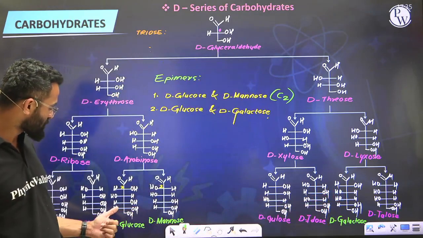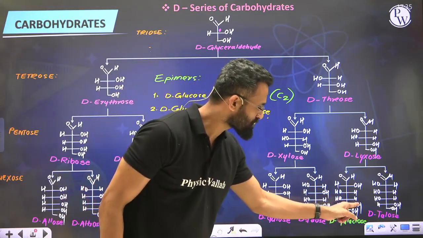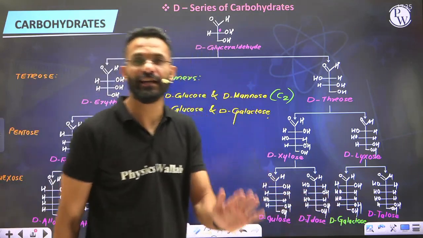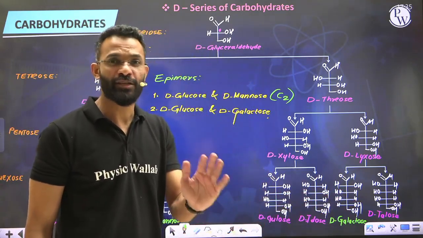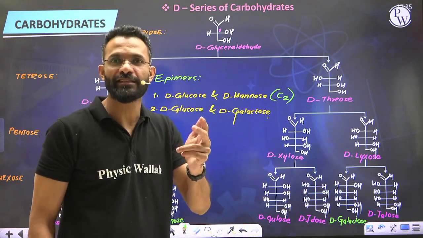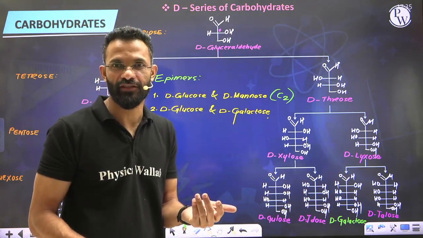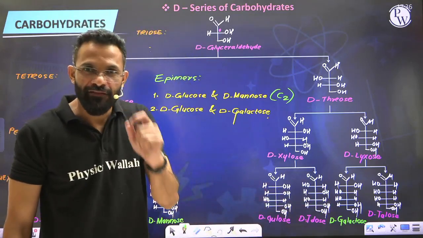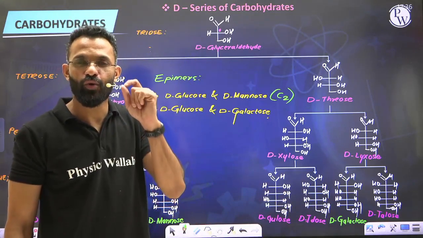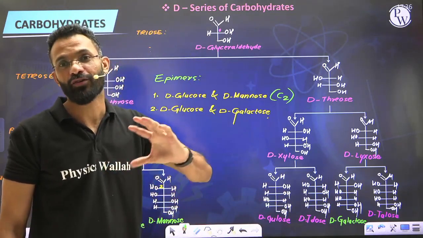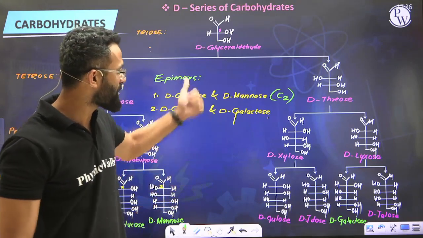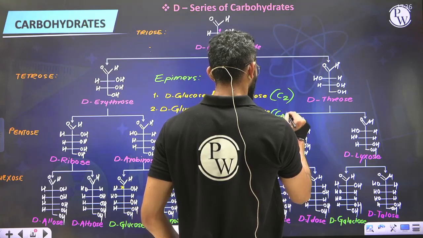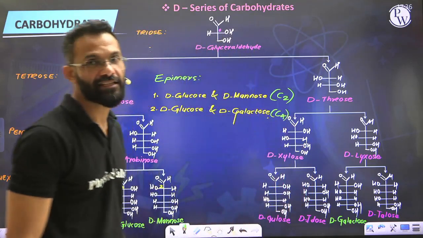At 5th, OH is to the right. Meaning D-glucose and D-galactose are again a pair of diastereomers, because if configuration is only differing at C4, they are not going to be mirror images of each other. So glucose and galactose are a pair of diastereomers which differ in their configuration at only one of the chiral carbon atoms out of many. So even these two are a pair of epimers, and because configuration is different at C4, they are known as C4 epimers of each other.